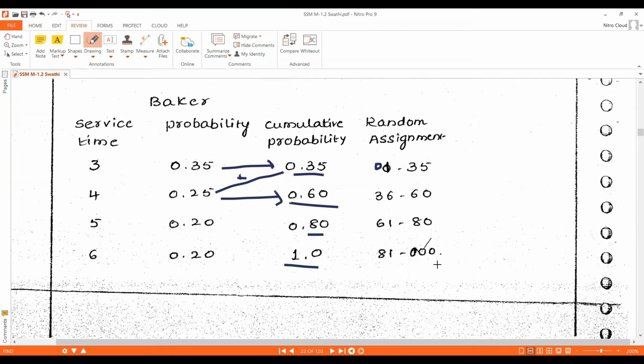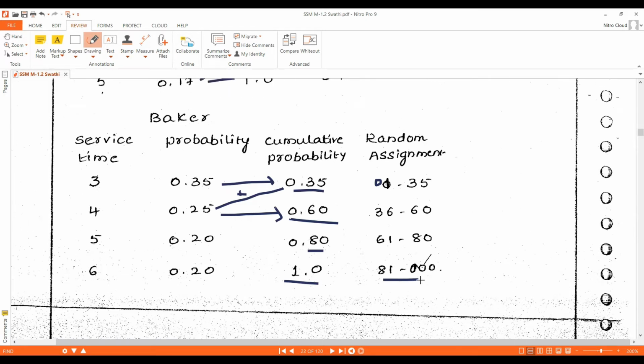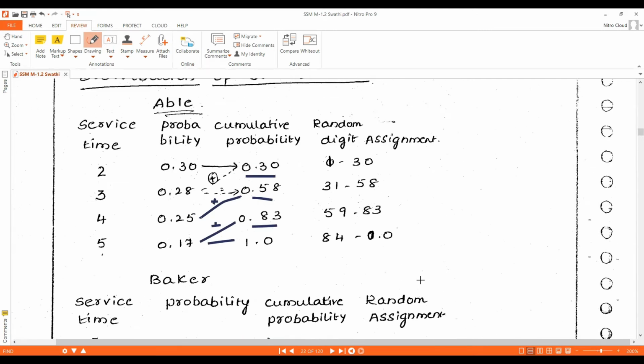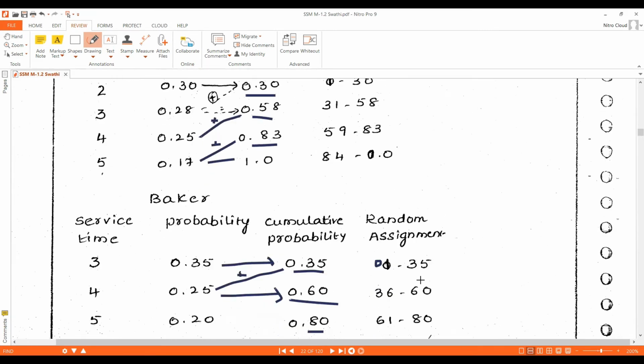So the random digit assignment is 81 to 00. We should not take 81 to 100. If you take 81 to 100, it becomes a 3-digit random digit assignment. So the range includes 81 to 99 and 00 also. Understood, right? This is Baker's service time distribution table and this is Abel's service time distribution table.